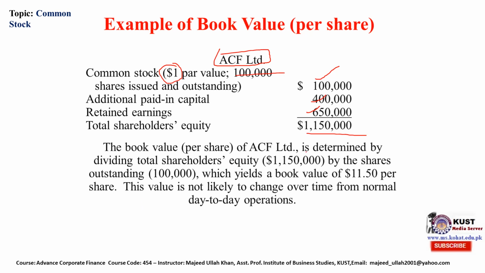We will get the book value of the share. The book value per share of ACF Limited is determined by dividing the total shareholder equity, that is $1.15 million, by the shares outstanding, that is 100,000 shares, which yields a book value of 11.5 per share. This value is not likely to change over time for normal day-to-day operation, but it is changed with retained earnings or any revaluation reserves or any other changes in these figures.